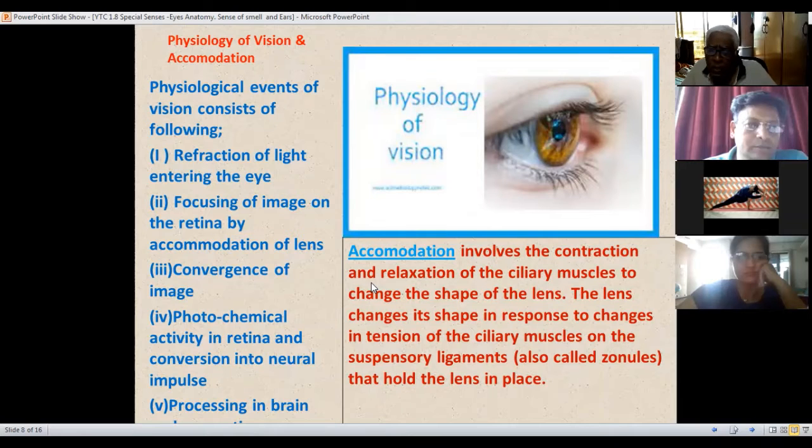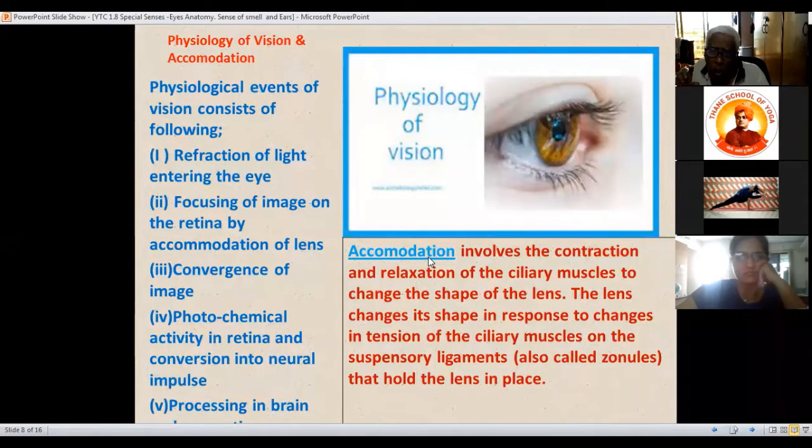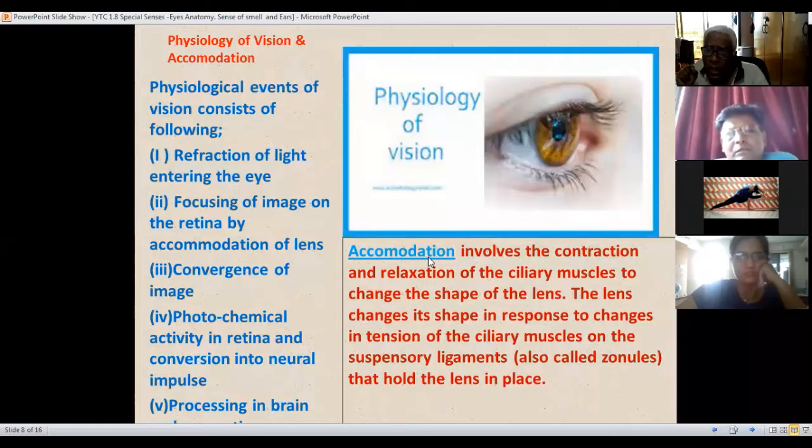Accommodation. What is accommodation? Here accommodation means the line that came inside, how it is able to accommodate for a short time till the impulses are, till the messages are received from the nervous system. That is not accommodation. Actual meaning: involve the contraction and relaxation of the ciliary muscles to change the shape of the lens.